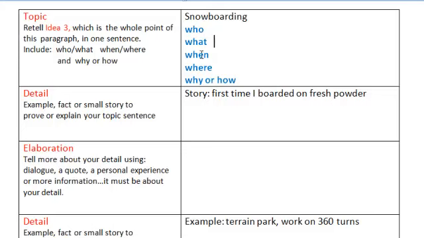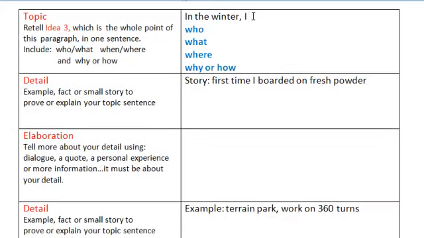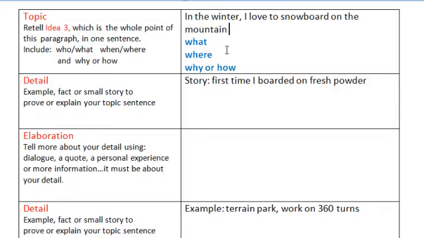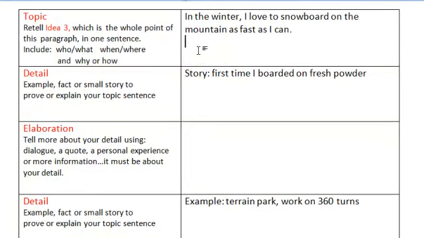Snowboarding. So I'm going to start with when. In the winter, I, that's the who. What, love to snowboard. Where, on the mountain. Why or how. Instead of why, I'm going to mention how this time. As fast as I can. Alright. Now we have this topic sentence. In the winter, I love to snowboard on the mountain as fast as I can.